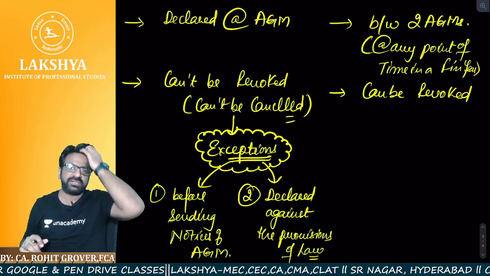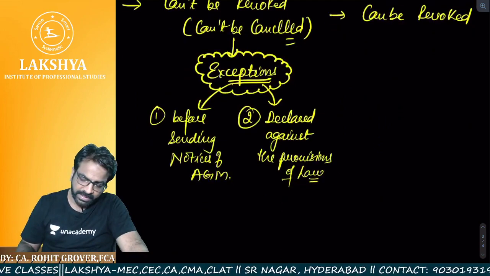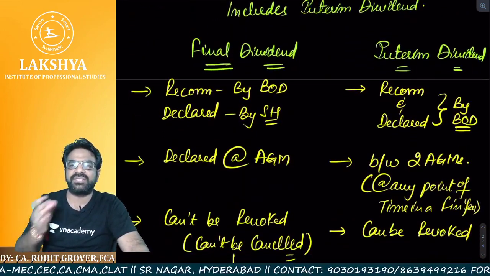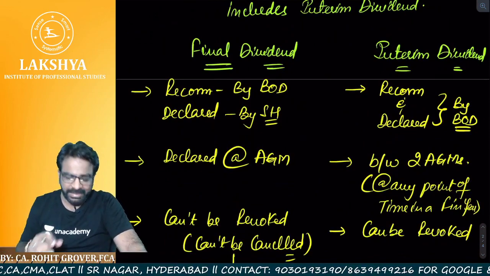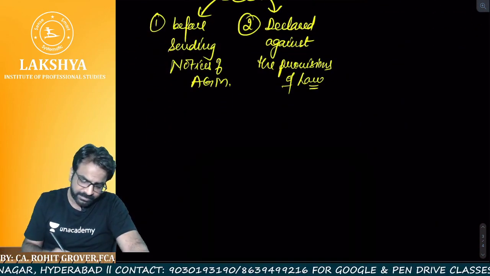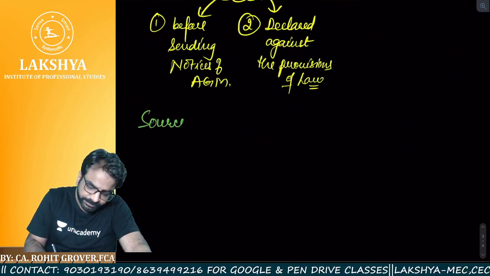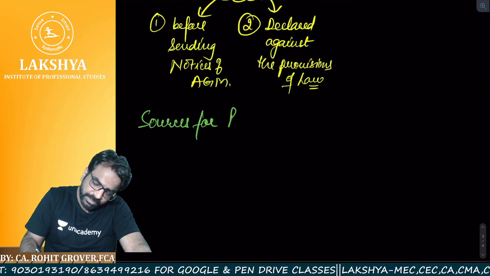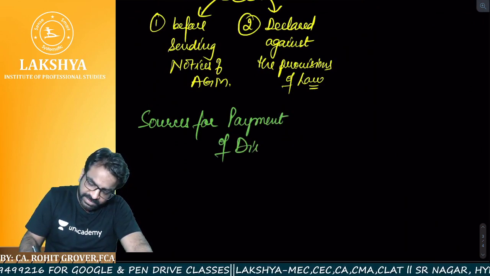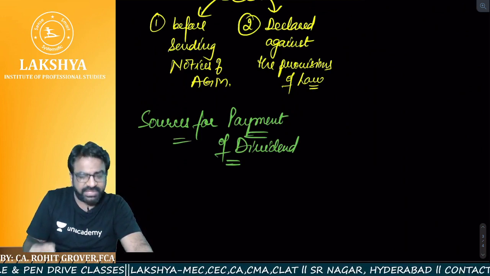I hope everyone is crystal clear up to this point. Yes or no? Yes, sir. Okay. So this is what we understood: the meaning of the term dividend, and the major difference between final dividend and interim dividend. Now next thing we have to understand: sir, what are the sources for payment of dividend? What are the sources out of which the dividend can be paid?